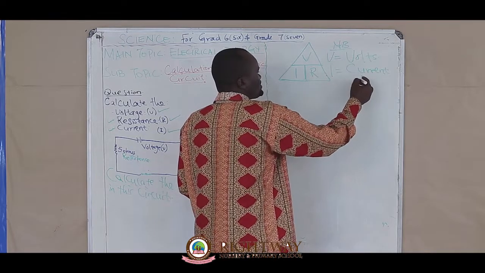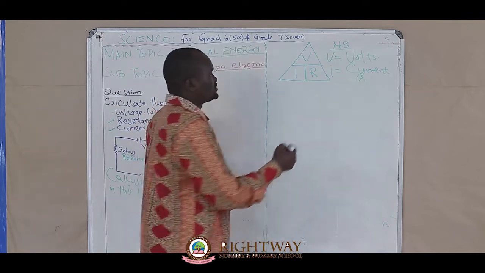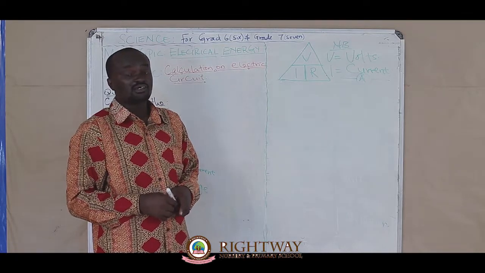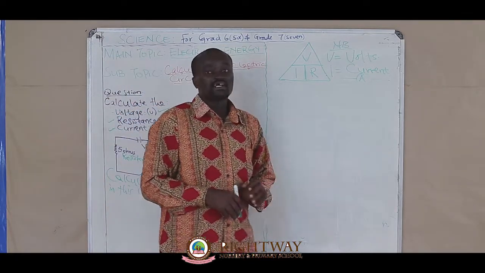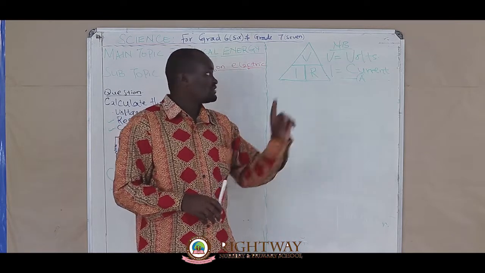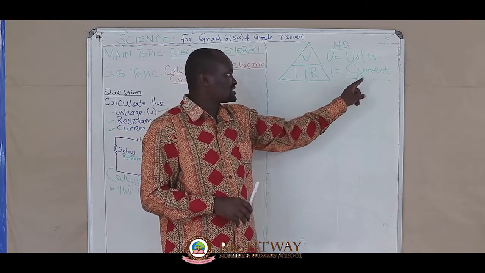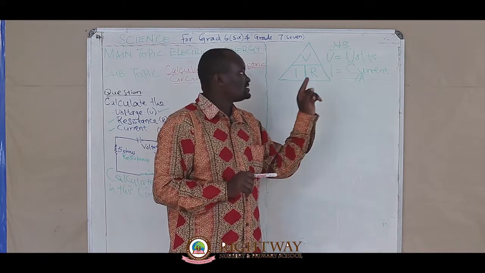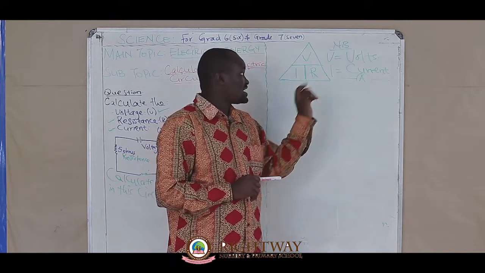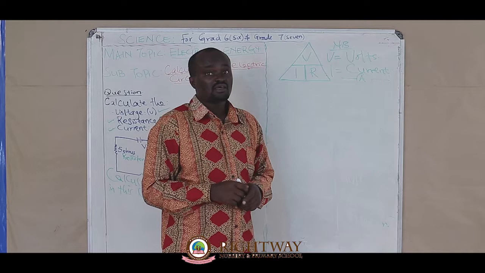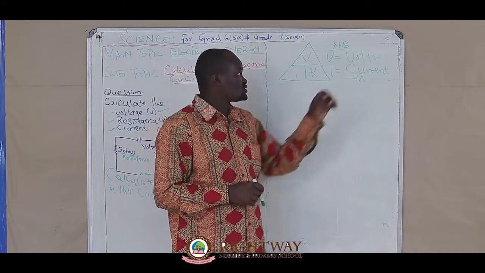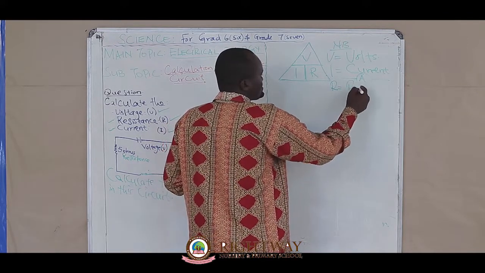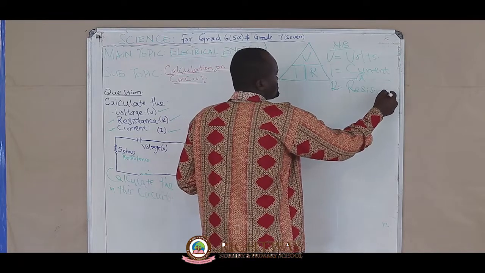Current can be given in A. Remember, when you see a symbol like this, a circle with an A inside, it is an instrument used to measure current.